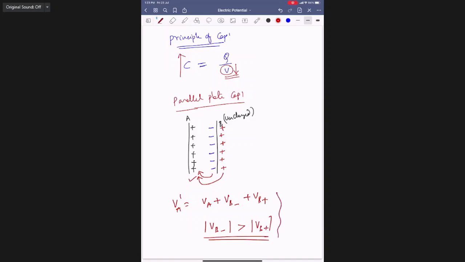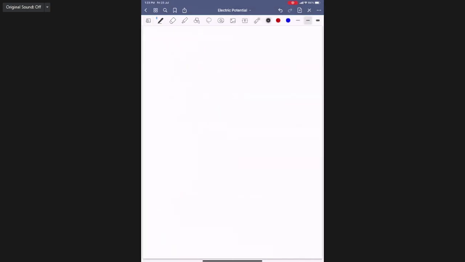Then from these two conclusions, we can say that VA dash is less than VA. Originally it has a potential VA. Now its potential has become less than VA. The potential got decreased. Then, with C equal to Q by V, V got decreased, so automatically the capacity got increased. Got it?